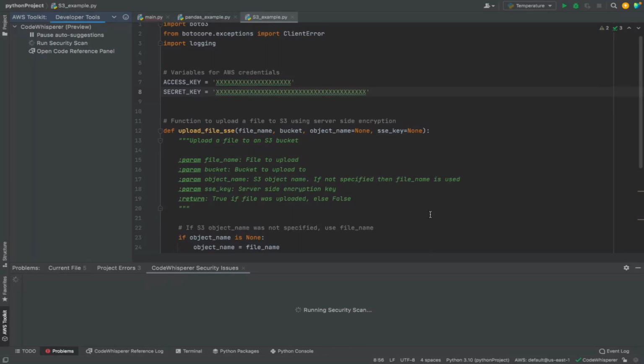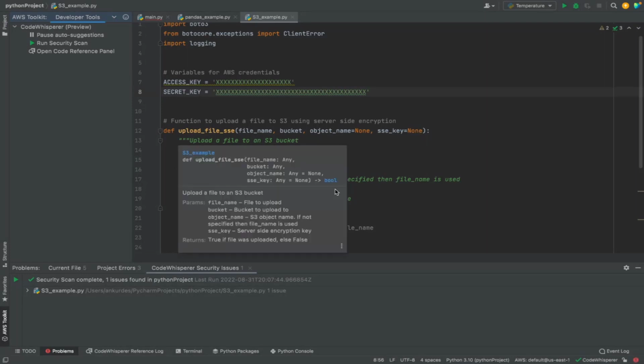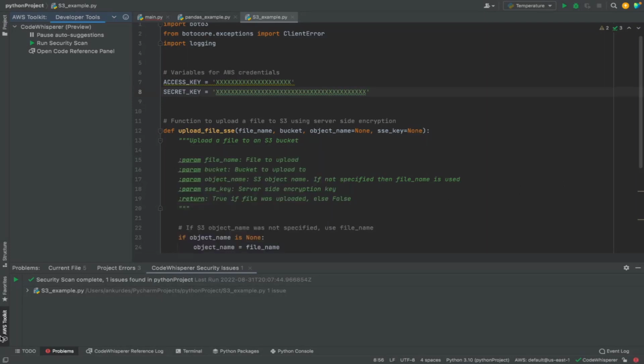That's why it takes a little bit of time. It should take about 15 to 30 seconds to run the security scan and to notify the user if it finds any security issues. The idea here is, it's not completely real time, but every time you're going to commit the code, maybe it is worth taking those 30 seconds to run the security scan to make sure you don't have any at least commonly known issues in your code.